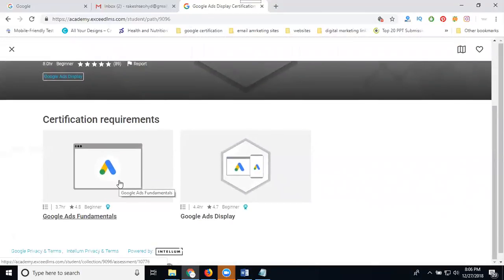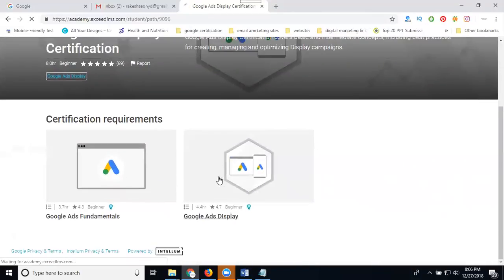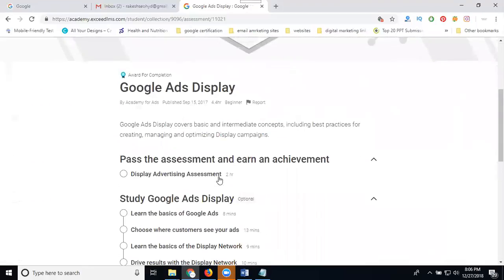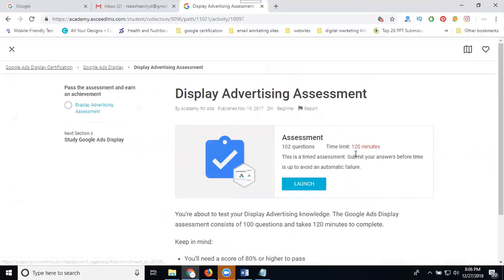Select it and Launch. How many questions? 120 minutes. But first, which exam are you writing? Google Ads Fundamental. After that you write the display advertising assessment.